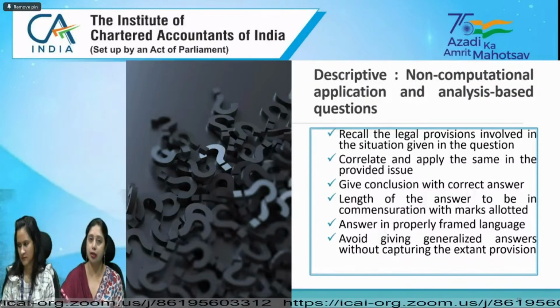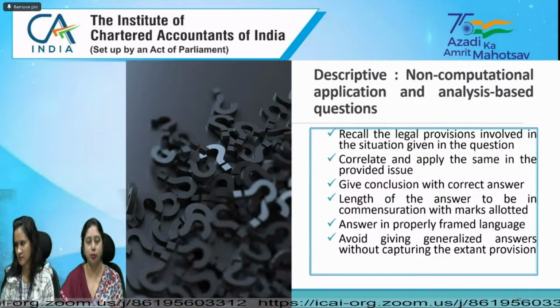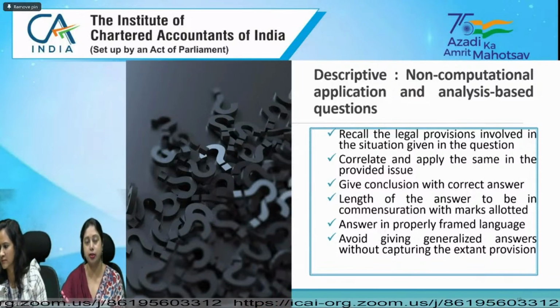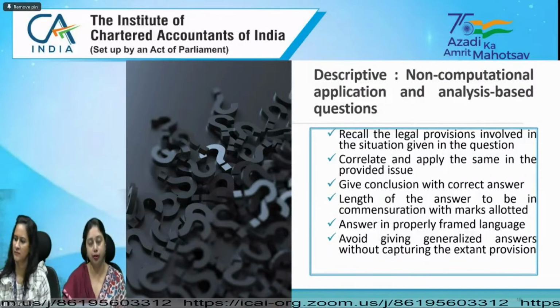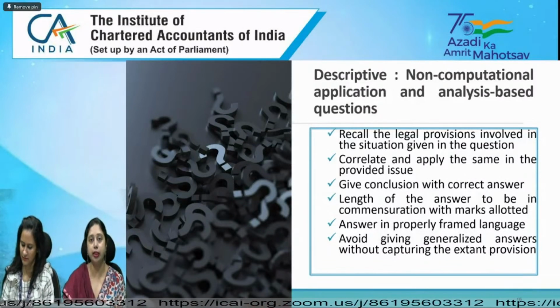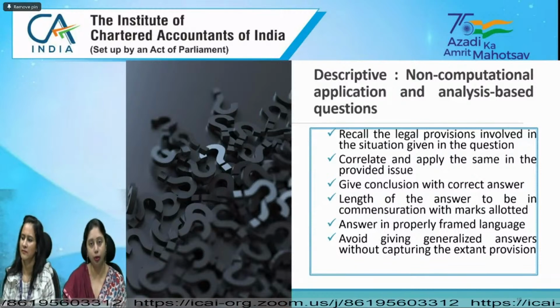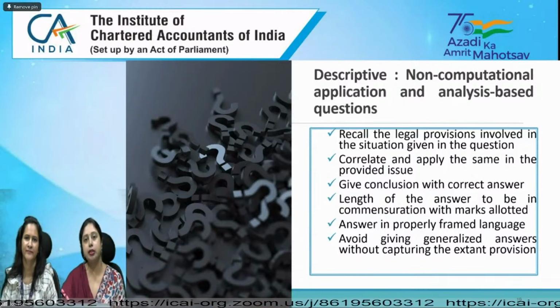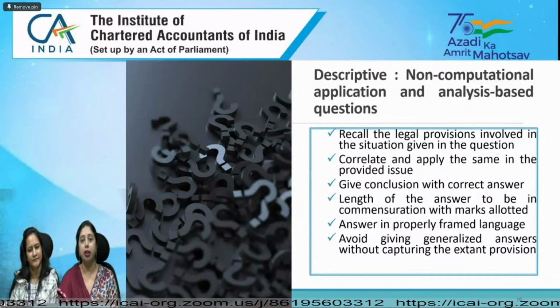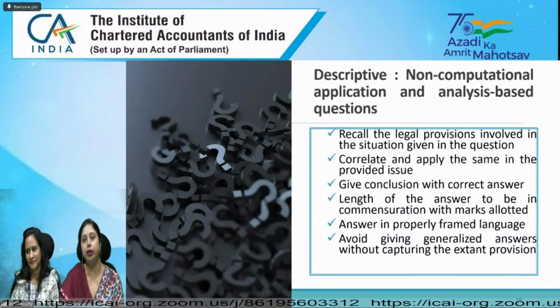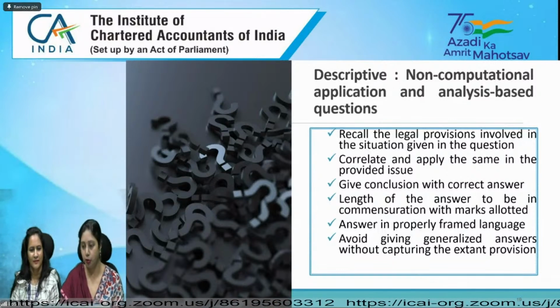If you see our suggested answers and the mock test papers, everywhere the reasoning answers have been reframed, or the language has been reframed, so that students can get an idea that they can write this provision in their own words and still score full marks. But the only thing is that the same meaning should get conveyed. We should not change the meaning or deviate from the actual meaning of the provision.